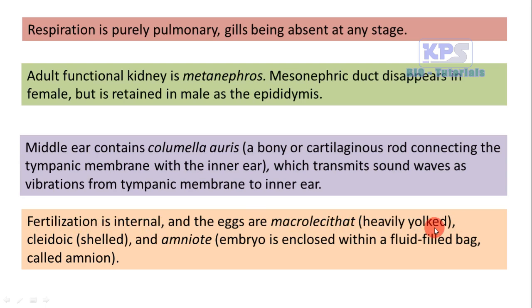And the egg is macrolecithal with heavy yolk and cleidoic. The egg is protected by a shell and it is said to be amniote. The embryo is enclosed within a fluid-filled bag called amnion. So this is the general feature about their mode of reproduction. So these are the major characteristic features of class Reptilia.